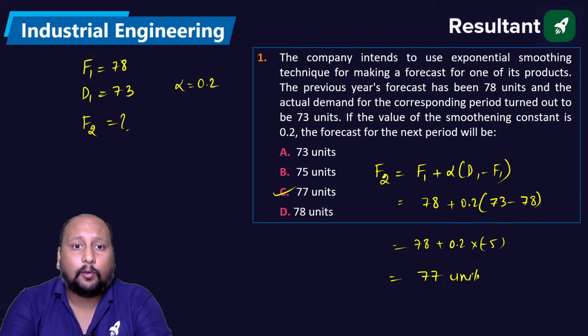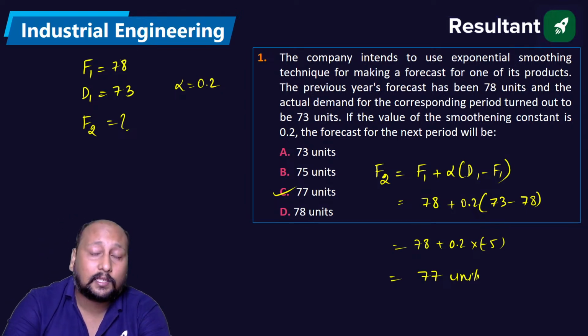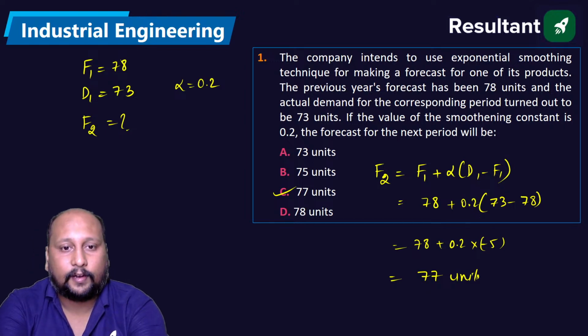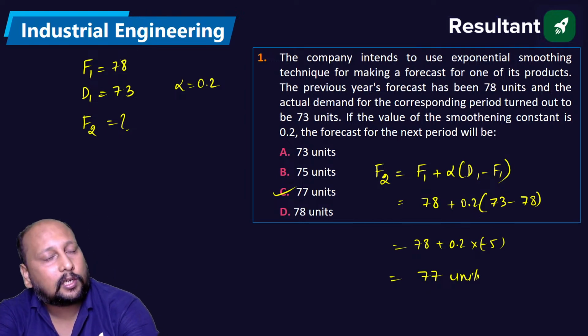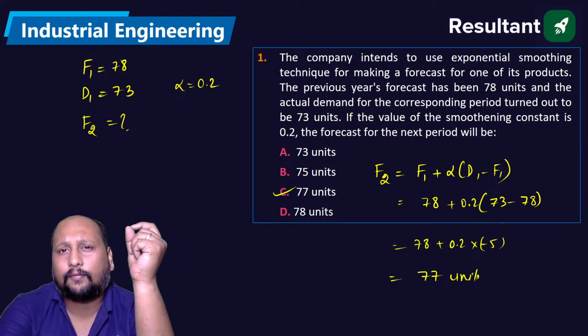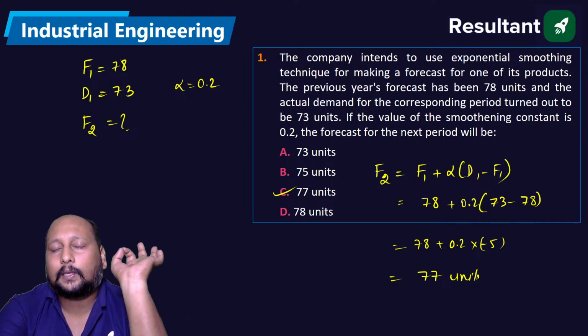And I'll be giving you some question as homework also. You have to tell me the solution or the answer for that in the comment section after the session gets over. Okay, perfect. It's a question from exponential smoothing method where you have easily applied the simple formulation Fn is equal to Fn minus 1 plus alpha times Dn minus 1 minus Fn minus 1.